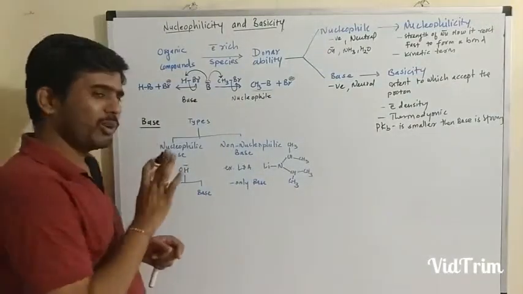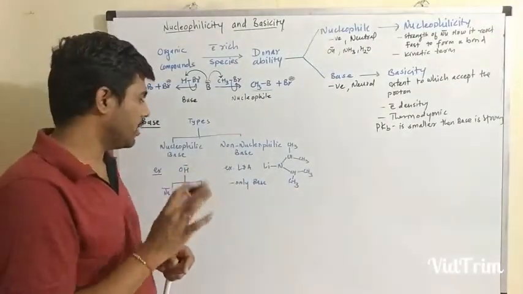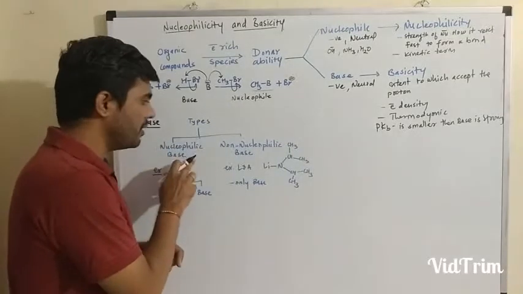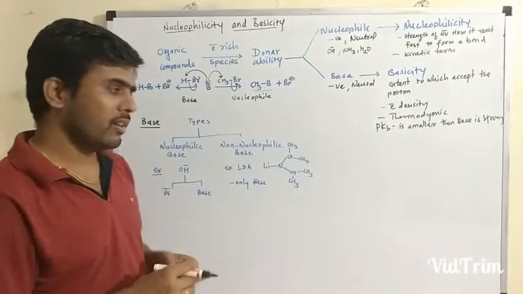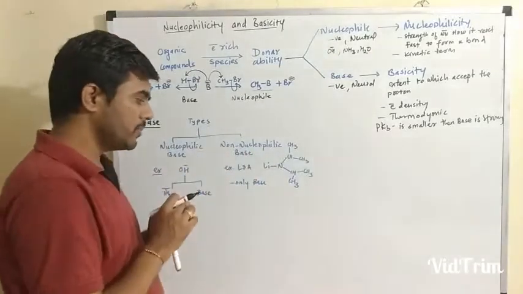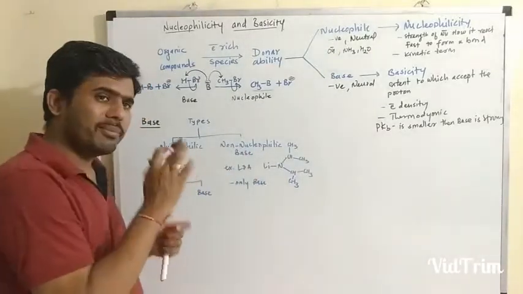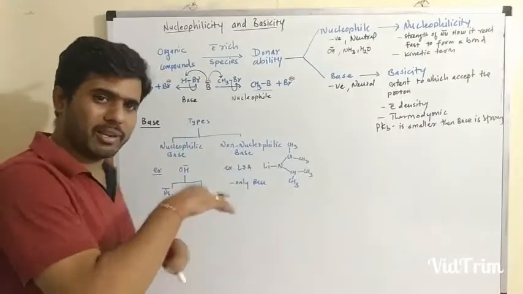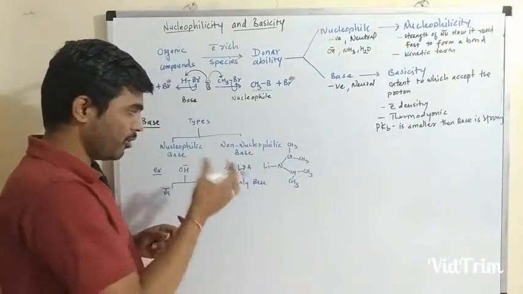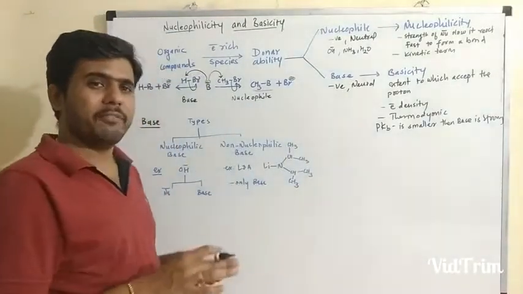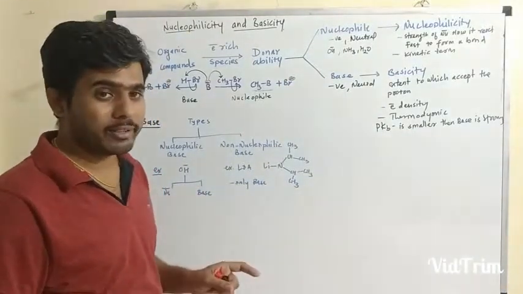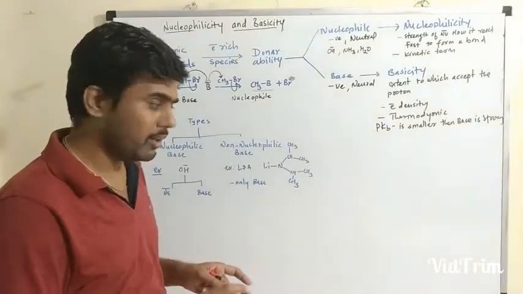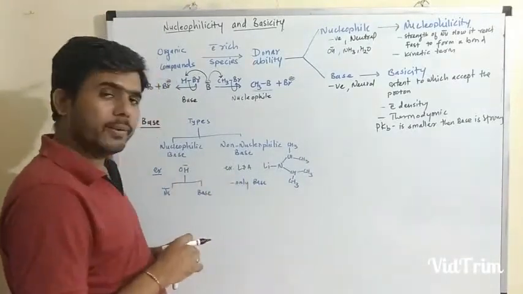So bases are of two types. The first one is a nucleophilic base, and the second one is a non-nucleophilic base. What is the difference between these two terms? A nucleophilic base is a base which can act as a nucleophile as well as a base, while non-nucleophilic bases are bases which act only as a base. They do not act as a nucleophile. They will never act as a nucleophile. They act as only the base.